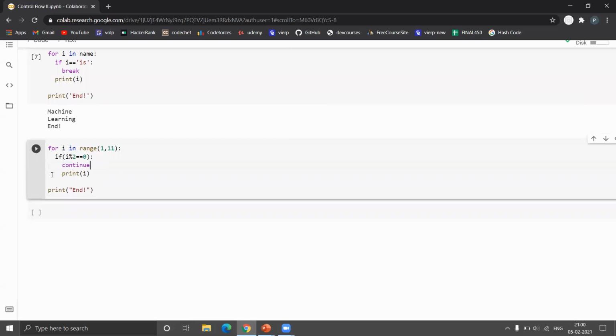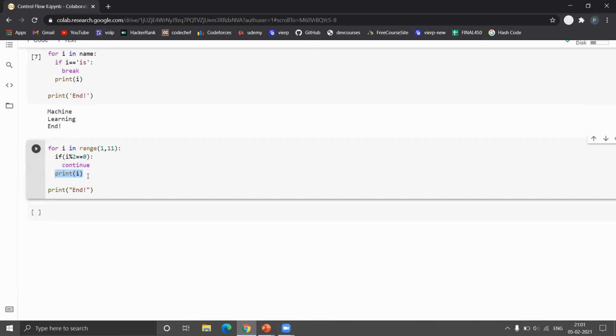Okay, let's for now remove this else part. What we are doing here is checking all the numbers from 1 to 10, and if the number is divisible by 2, we place a continue statement. In the other part, it will just print out the number, which will be an odd number because it is not an even number. So what continue will do is go out of this iteration and skip all the instructions below it.